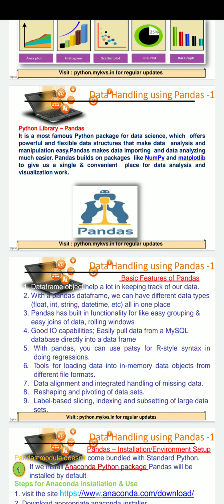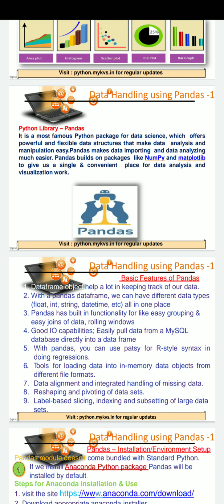How does it make data manipulation easy? It makes data manipulation easy with the support of different methods which are available as part of the object created through data series or data frames.